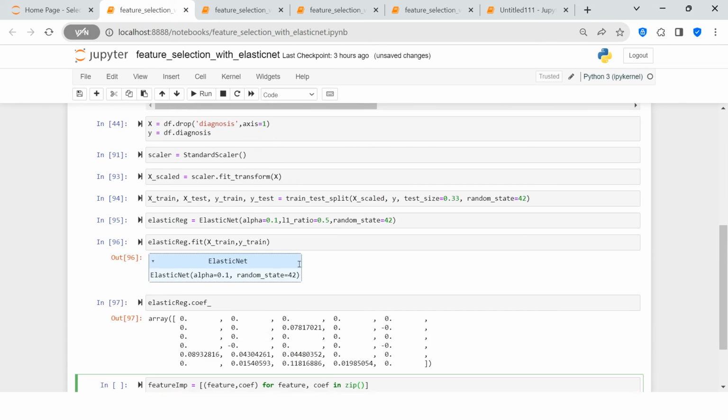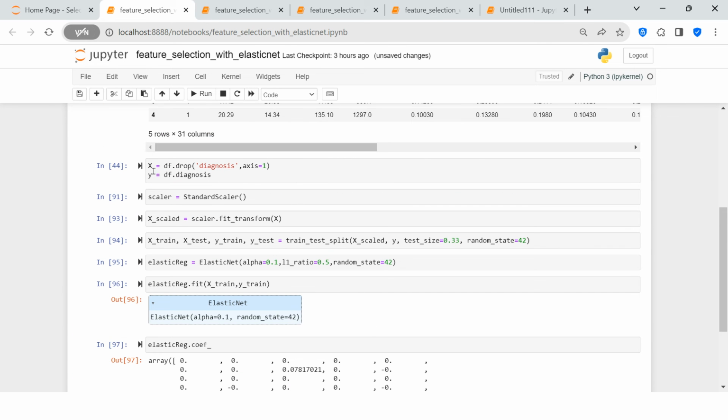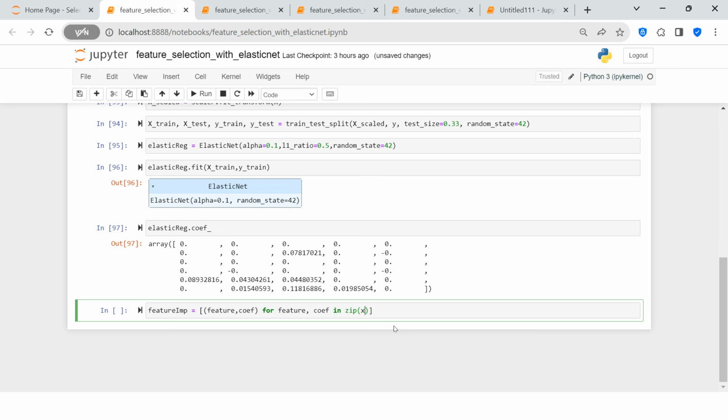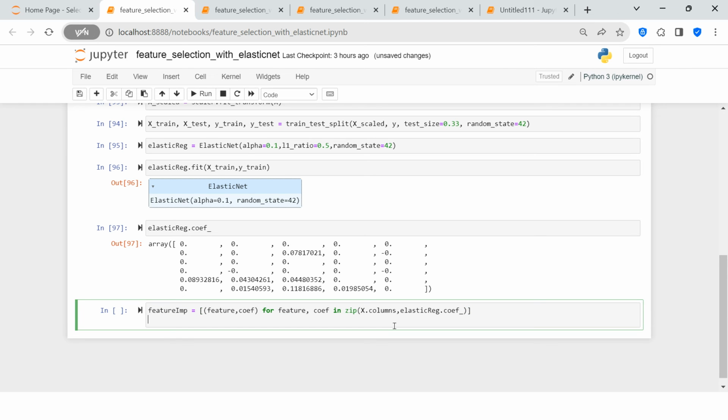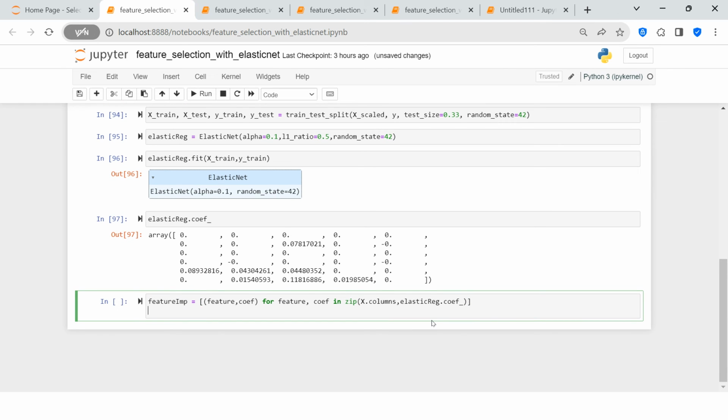I'm going to take the list of columns from the x dataset, x dot columns comma this elastic reg dot coef. This is what I'm going to do, and then after that I'll try to put this in a data frame.